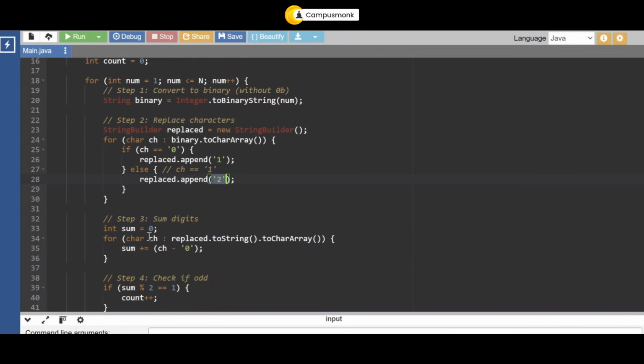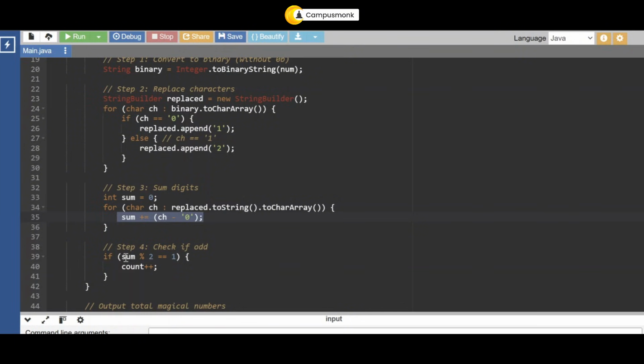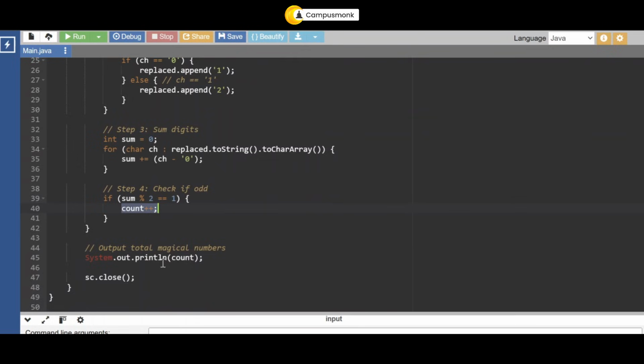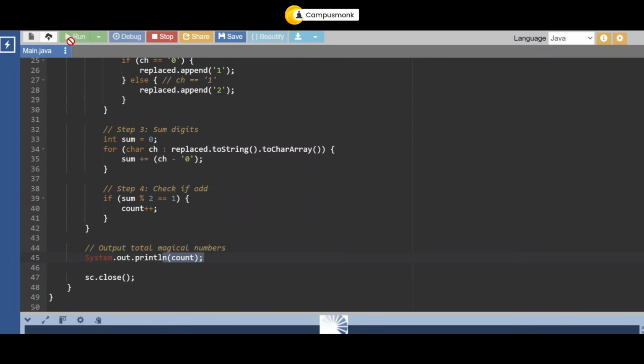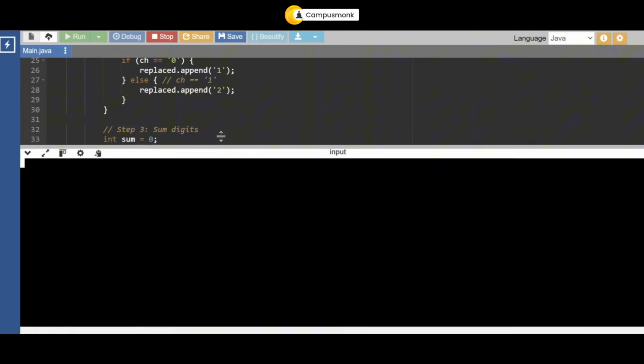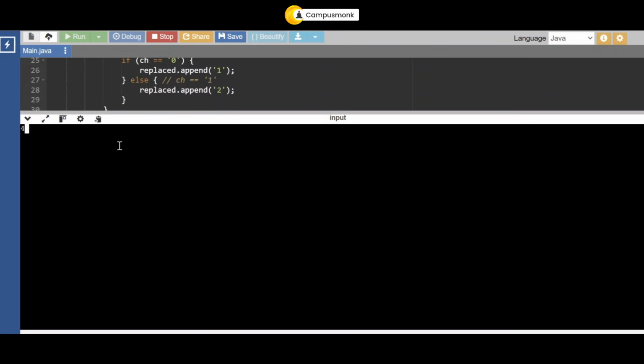Okay, now for all the sum that you need to do, what you are doing basically is that your replaced string is going to look like this. And you're going to just check if it is odd or not. If it is, then increment your count. And finally, you are just returning your count. Okay, so we'll go ahead and run this. If we run this and say we enter 4, your output is 1. And if you run this again, say we enter 5, it should be 2. Okay. So I hope you're clear with this question.